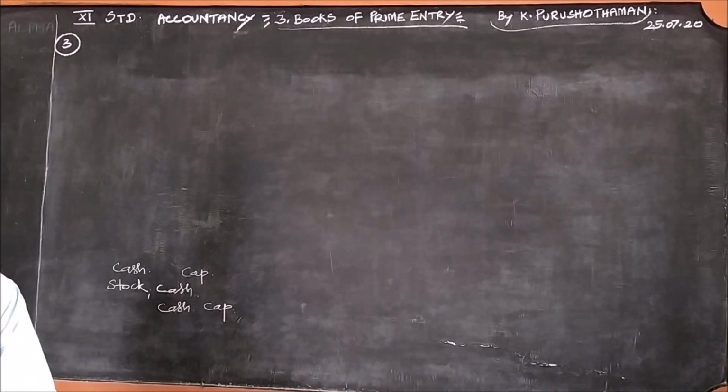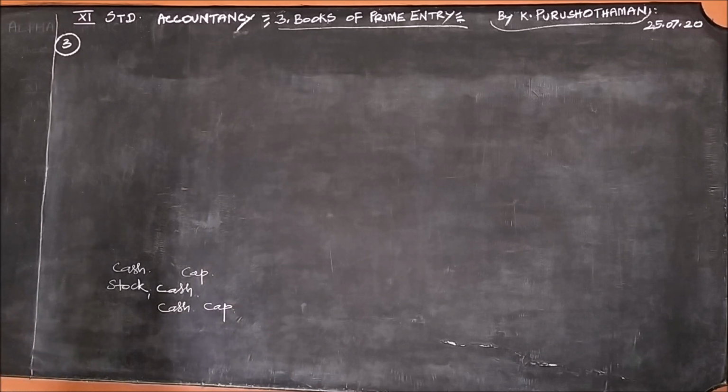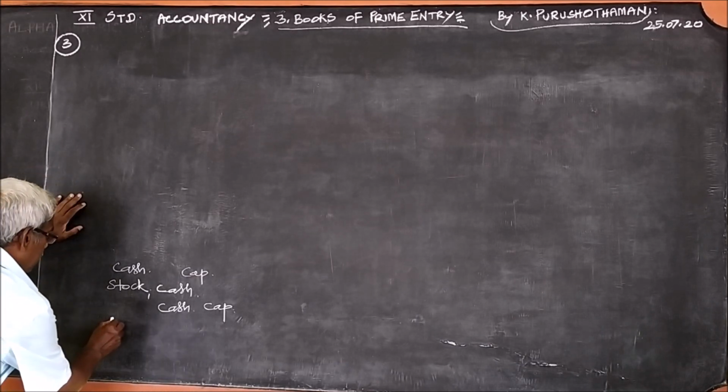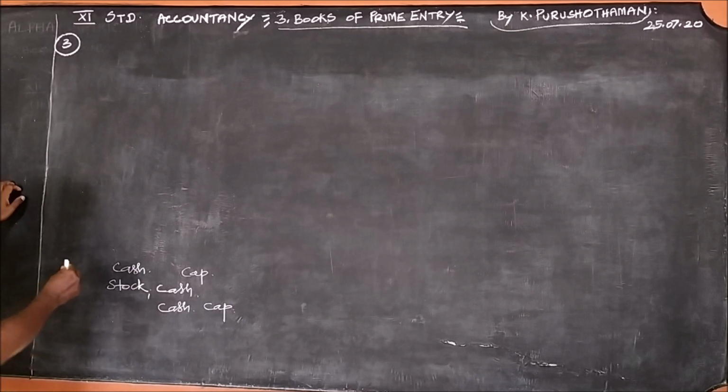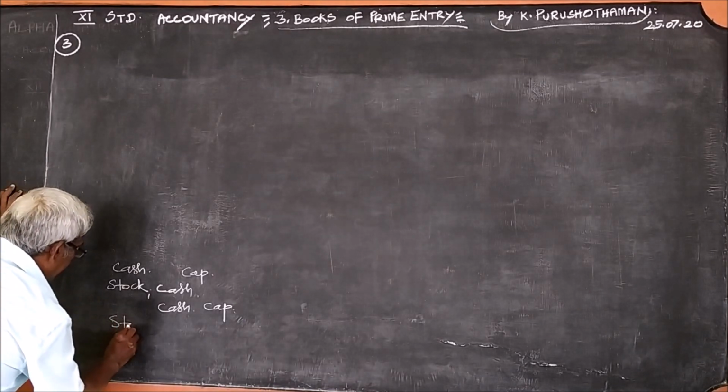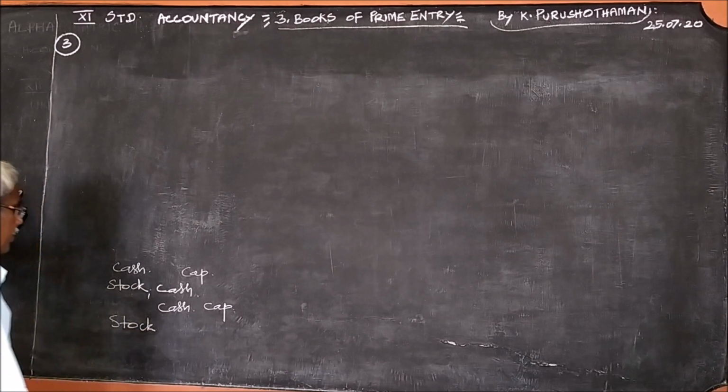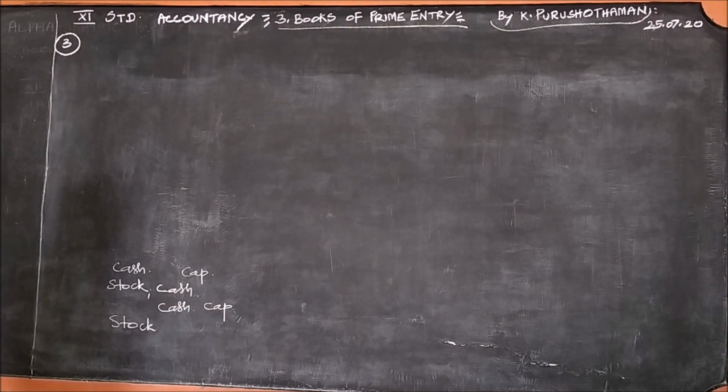Bought goods from Kumar for rupees 5,000. Whenever goods are bought, whether for cash or credit, what comes in? Goods come in. Therefore, goods here we call stock. Stock comes in.